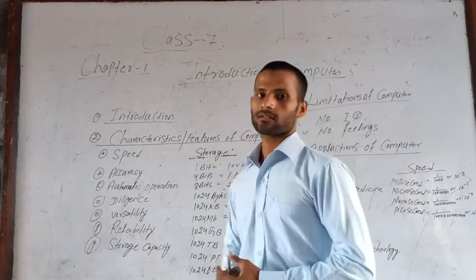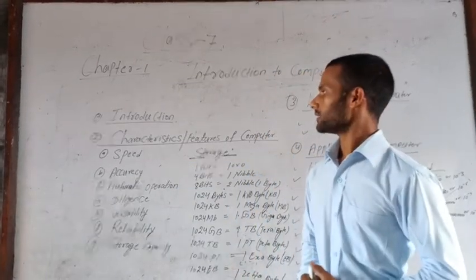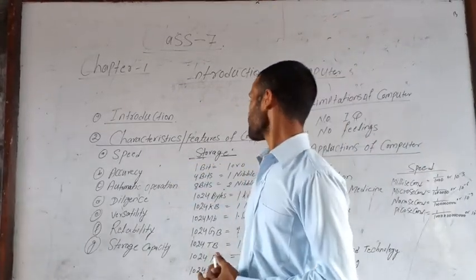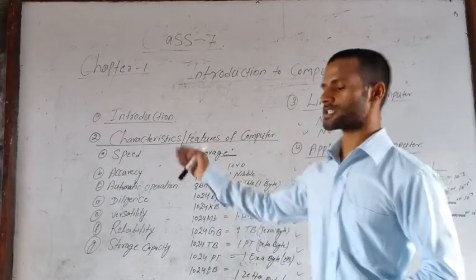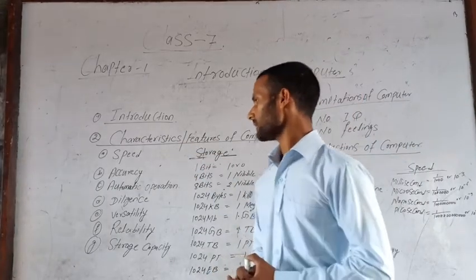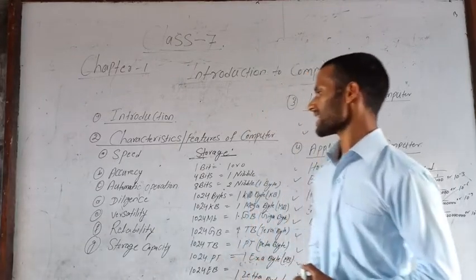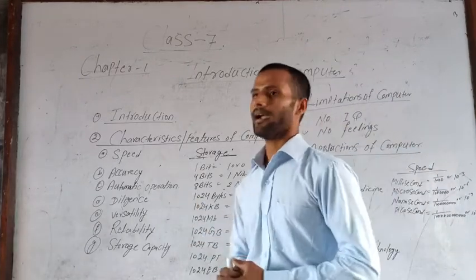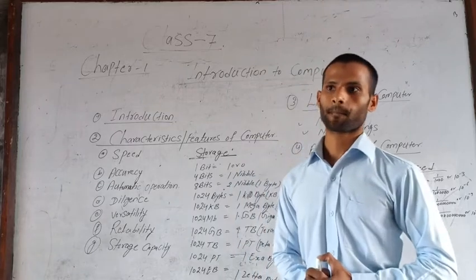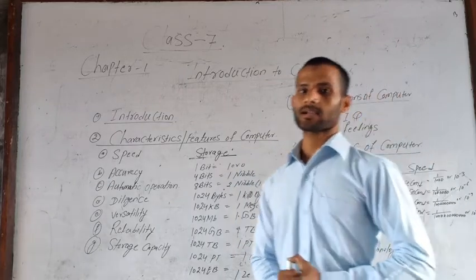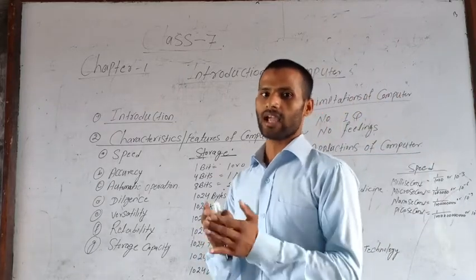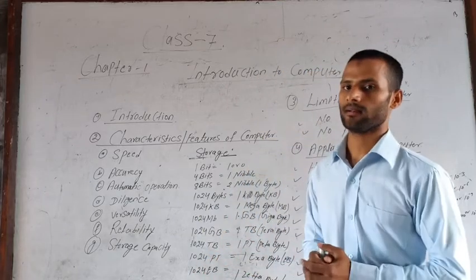The characteristics or features of computer are speed, accuracy, automatic operation, diligence, versatility, reliability and storage capacity. Now let us discuss each and every topic in detail.